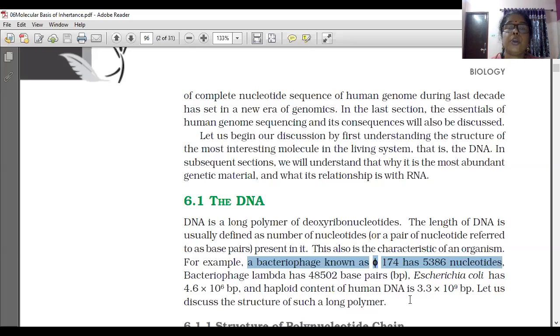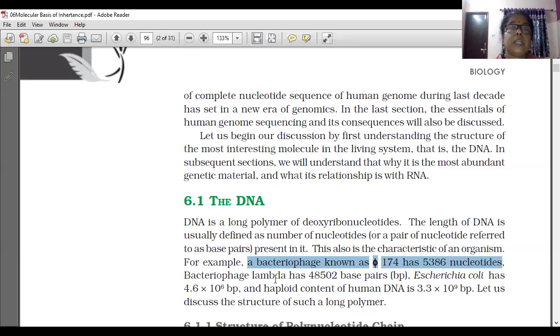Haploid content of human DNA. So from this you understood that the length of the DNA is determined by the number of nucleotides or the number of base pairs. For that, 3 examples are given. Bacteriophage phi X 174 has 5,386 nucleotides.